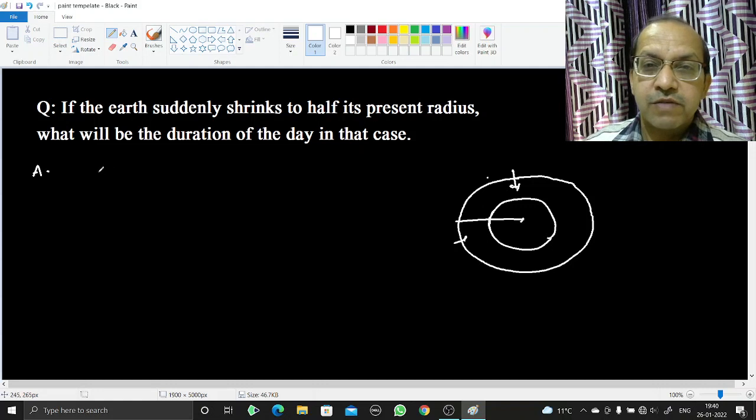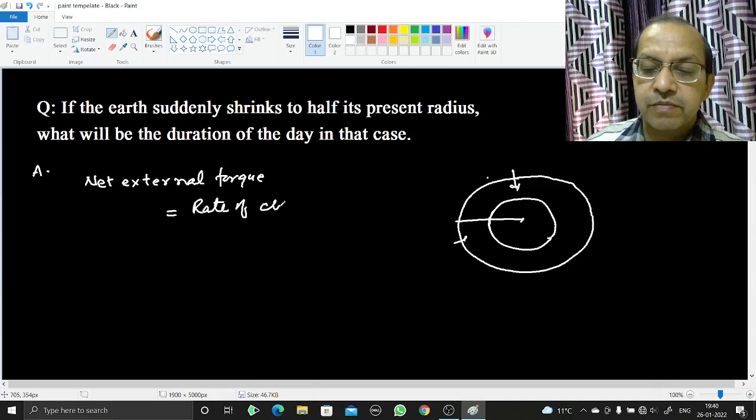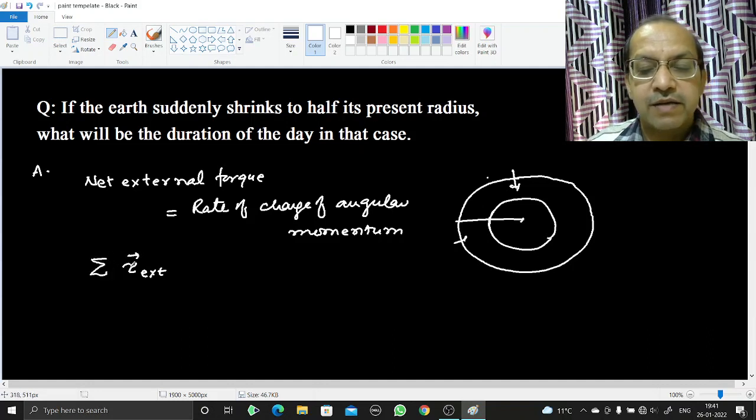So what is the law of conservation of angular momentum? Or you can say the relation between angular momentum and torque, that is net external torque equal to rate of change of angular momentum. So torque is tau. We will write ext, that is external torque, and net means vector sum of all torque applied. It will be equal to rate of change of, that means the differentiation of angular momentum with respect to time.